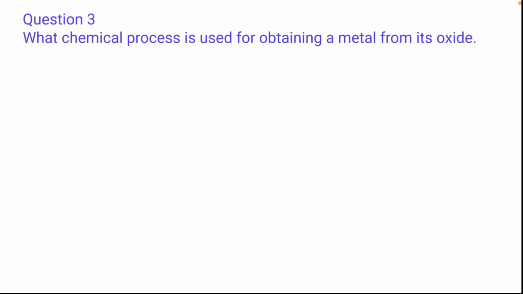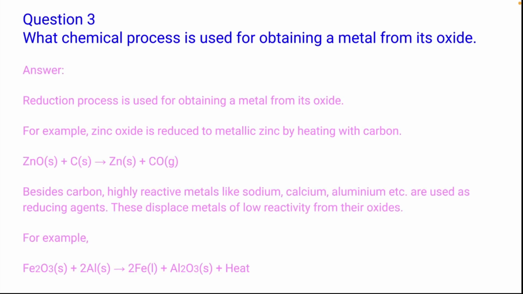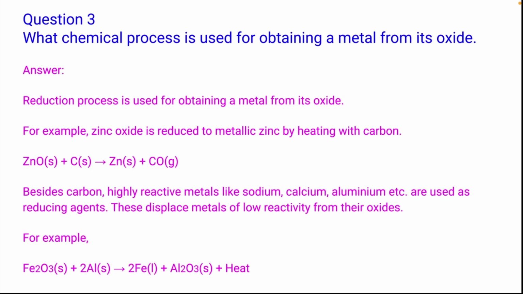Next we have, what chemical process is used for obtaining a metal from its oxide? Answer is, the reduction process is used for obtaining a metal from its oxide. For example, zinc oxide is reduced to metallic zinc by heating with carbon.